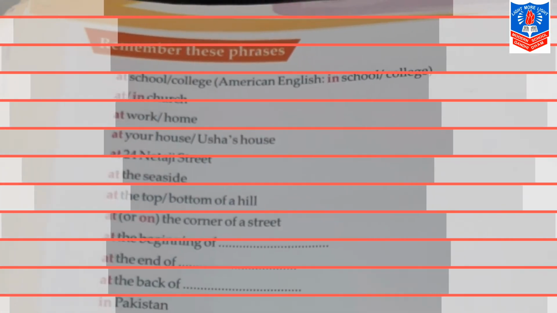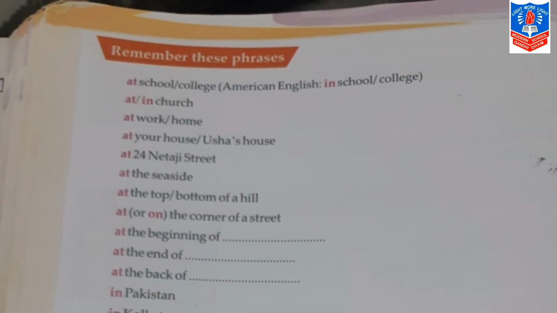Before starting this, let me tell you, while speaking, we use American or US English. And while writing, we use UK or British English. So let us start with this. Remember these phrases. The first one is at school or at college. So the sentences are, I am at school, and I am at college. But in American English they say, I am in school and I am in college.